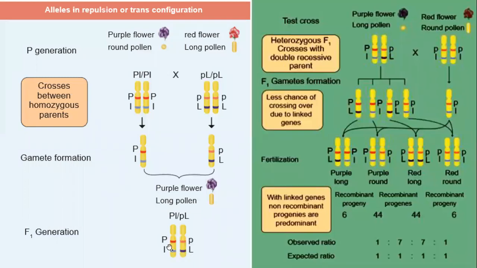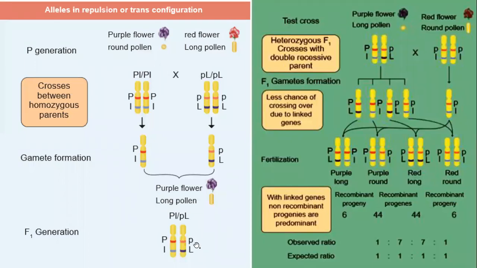Whatever it may be, we are getting the combination of a dominant capital P purple and a capital L long pollen. So in the F1 combination, we are getting a purple flower with long pollen. Okay. And then let us see the test cross.